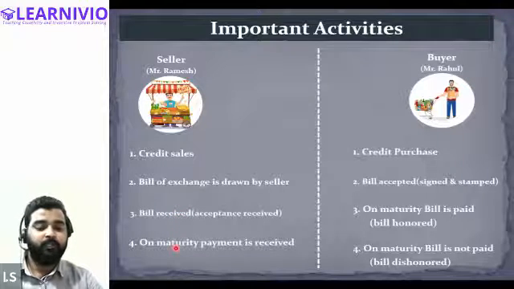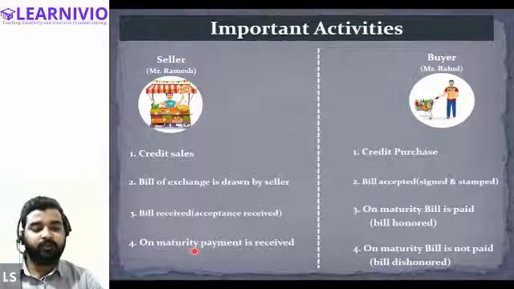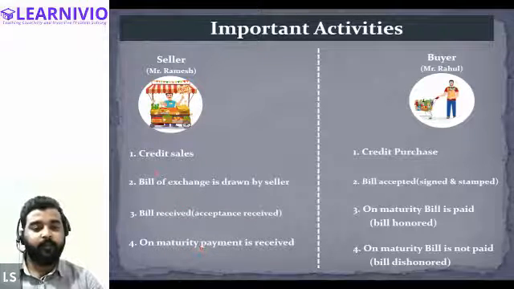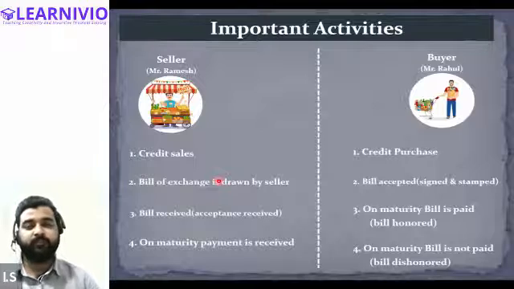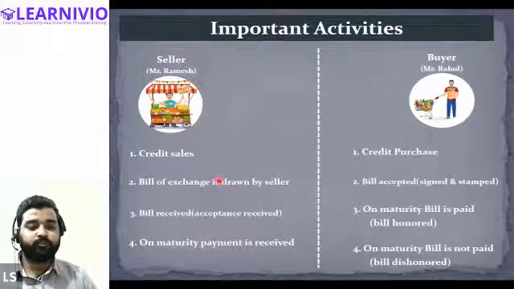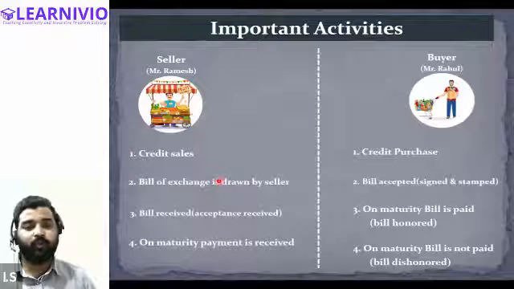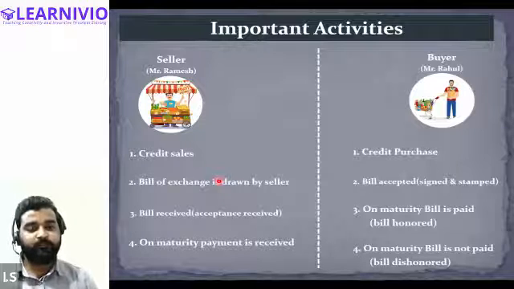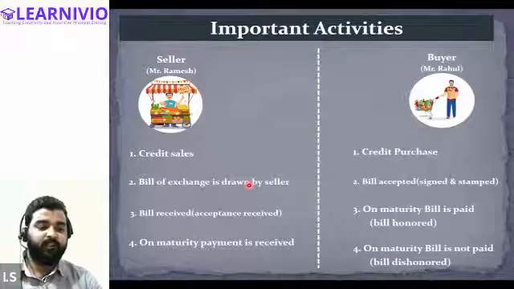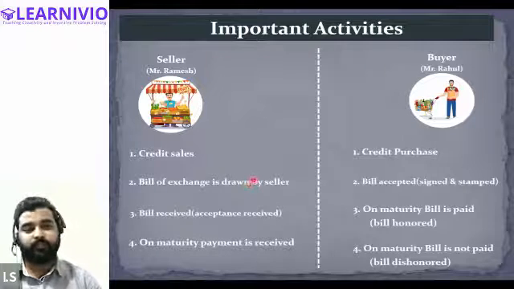On maturity, when payment is received or the bill gets dishonored, in this case also a journal entry is required. But when the bill of exchange is drawn, we are just drawing the instrument, right? It does not require any journal entry. So there will be no journal entry for the second activity. For other activities, we will have to pass the journal entry.